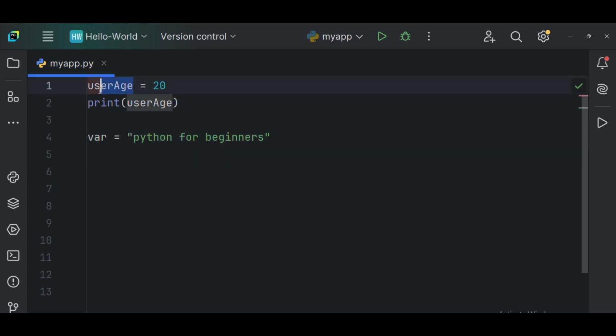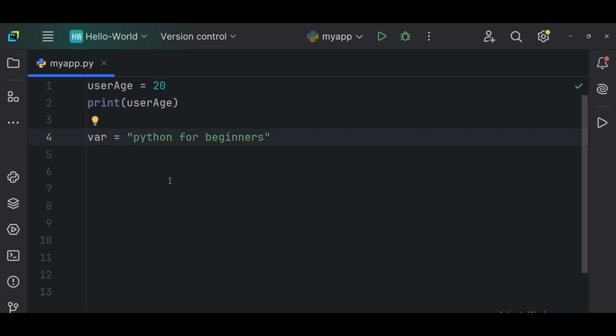This particular variable name was storing what? This particular variable name was storing an integer value. This is a number, right? Now, this is another variable that I've declared, which is var. It can be anything. It's just a variable name. It can be any name. And this variable that I've declared is holding what? It is holding a string.